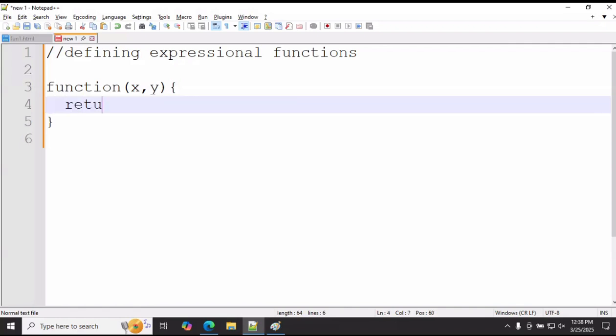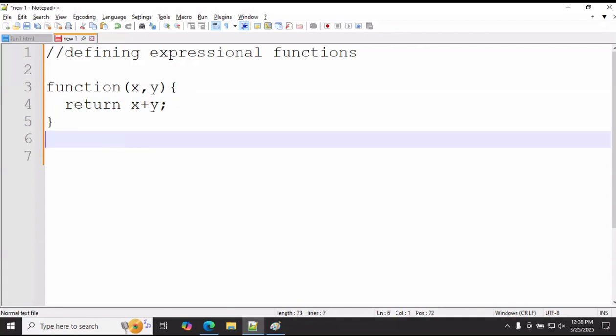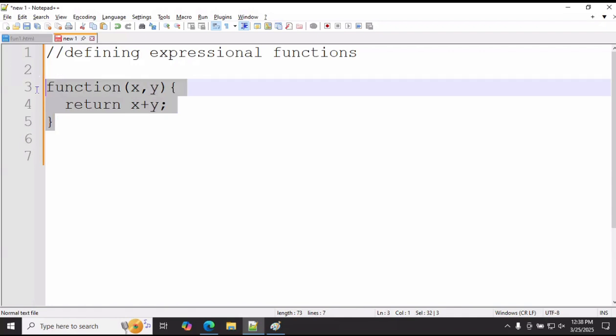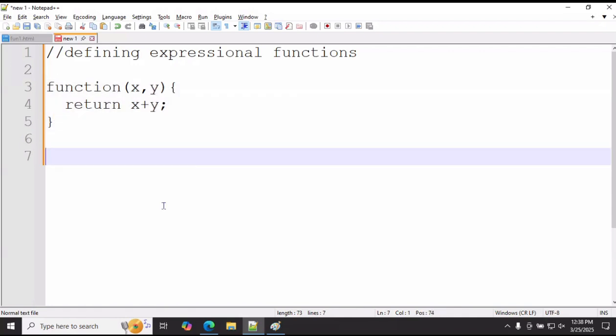And inside that, sir, return x plus y. This is my function, sir. Ready. But can I call this function from other places, sir? Not possible, because the function name is not available. The function keyword is there, but what is the name? The name is not available. So a function with no name is called anonymous.